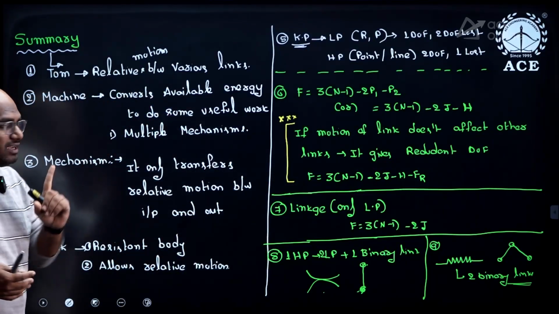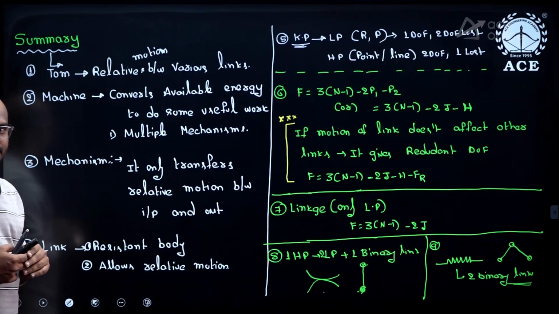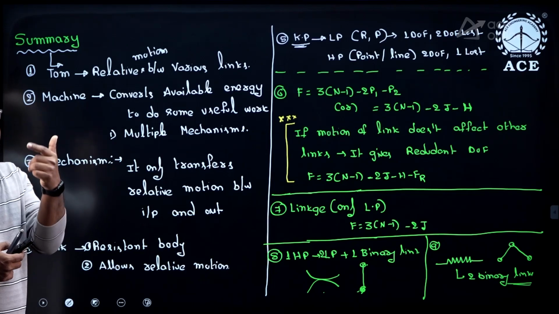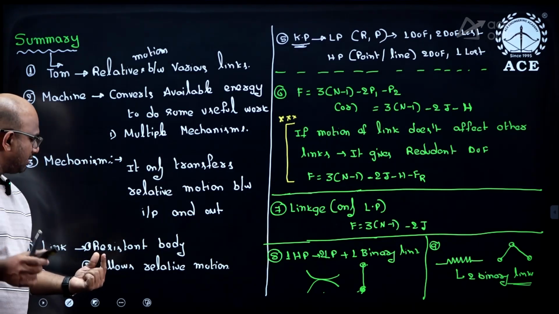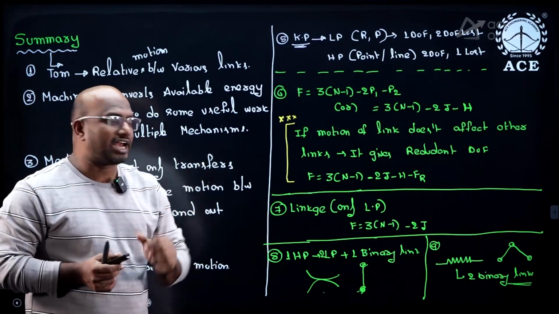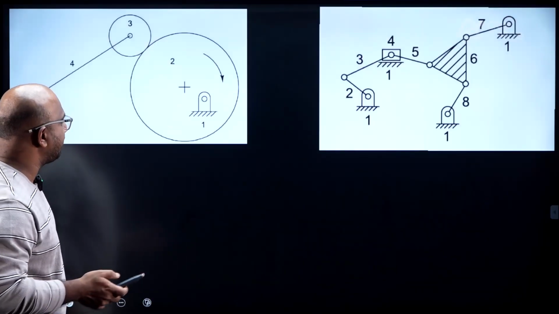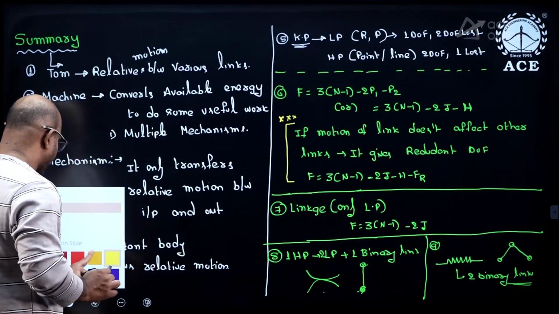Next, link. What is meant by link? A link is a resistant body. Resistant means it should resist deformation, guys. And next, it allows relative motion. The link should allow relative motion, guys. What does this mean? I will tell you, guys. Listen carefully. Suppose